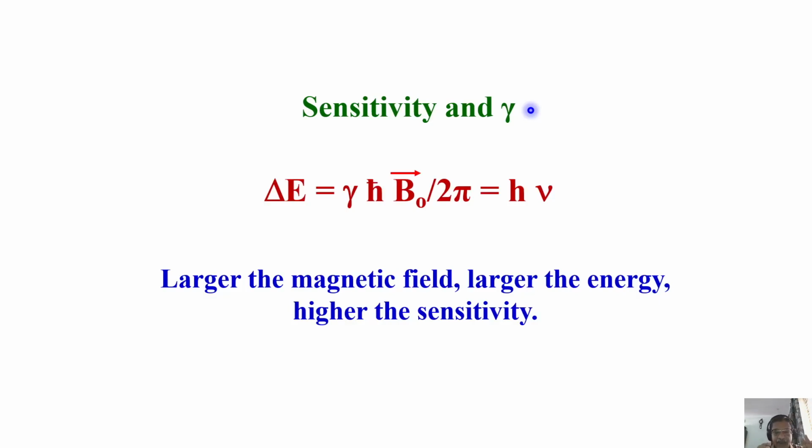In this class, I discussed, starting from the Larmor precession frequency, we calculated a lot of things. We found out the sensitivity issue. It depends upon delta E and also T. And we have worked out population ratio using the Boltzmann equation. And we knew how to play with the magnetic field, how to play with the temperature to enhance the sensitivity. Another important factor, the sensitivity also depends upon gamma. How it depends upon gamma is one thing which we have to understand. So we'll discuss that in the next class.